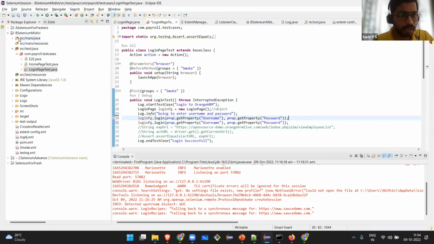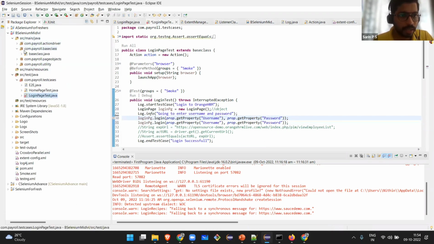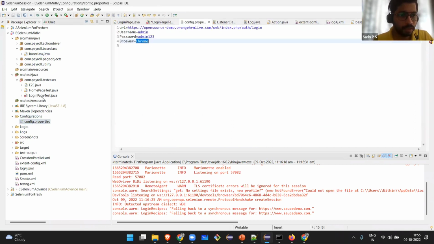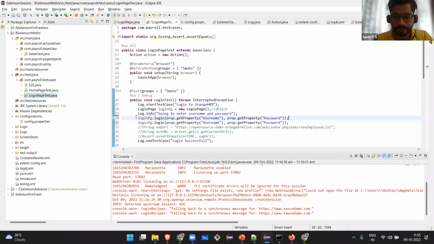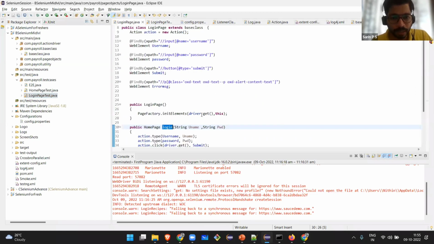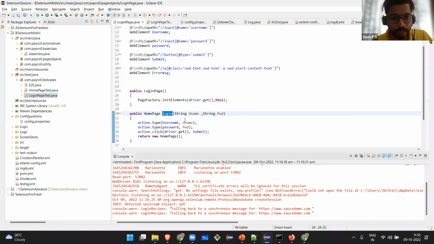In the base class I have shown you that we are reading a file which has all the username, password, everything. I have called the method and passed the username and password to that particular file. After passing them, what is the login method doing? The login method will take the web element, send the username, take the web element, send the password, and after everything it will click on the submit button. That is it. This method will allow you to log in.